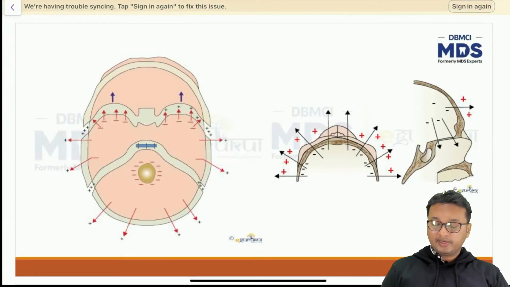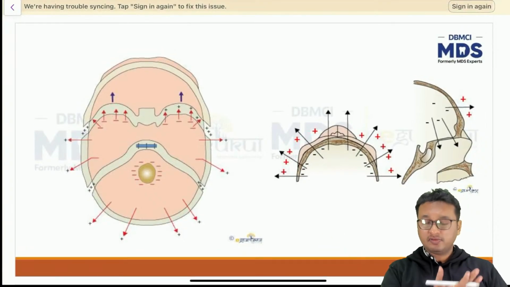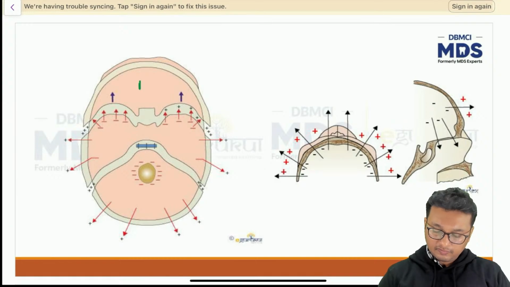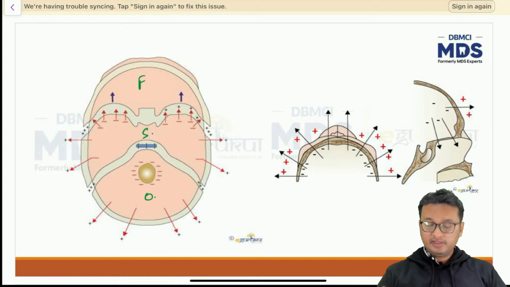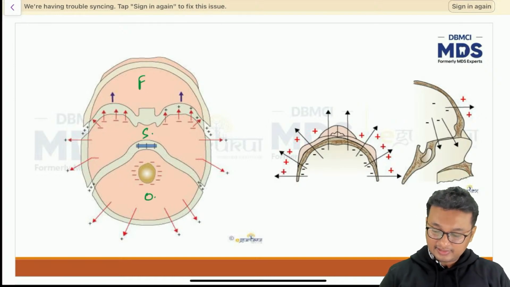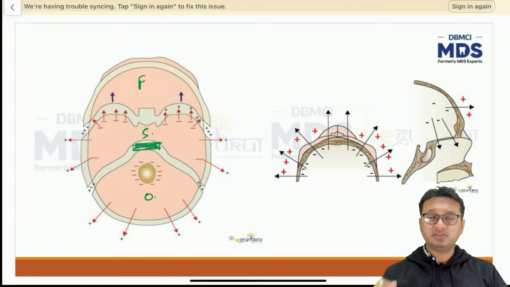So this diagram again shows the cutout section of the base of the skull. This is the frontal bone, this is the sphenoid bone, this is the occipital bone. We have different sutures available, and at the center in the midline, this blue colored bar is called the synchondrosis. I told you the spheno-occipital synchondrosis is the most important one out of the different synchondroses present, which is the pacemaker of the growth of the cranial base. Okay.